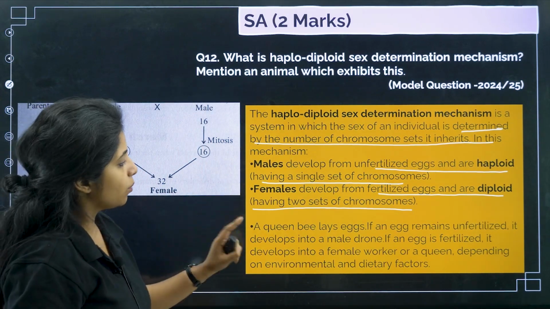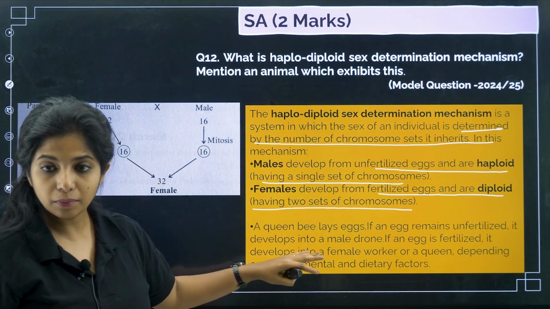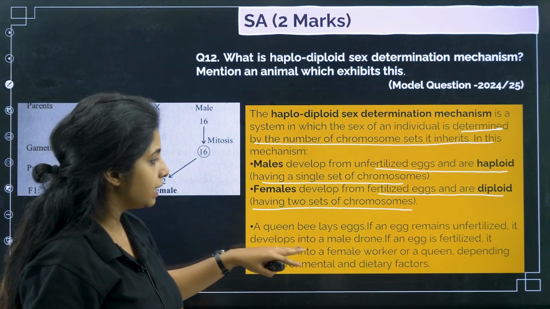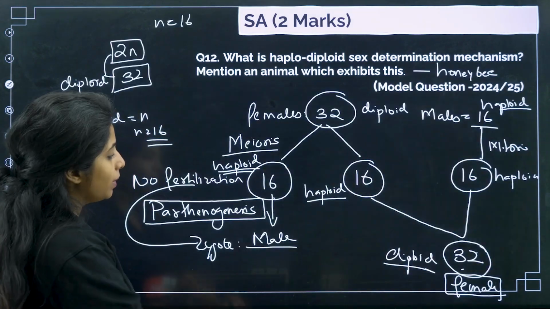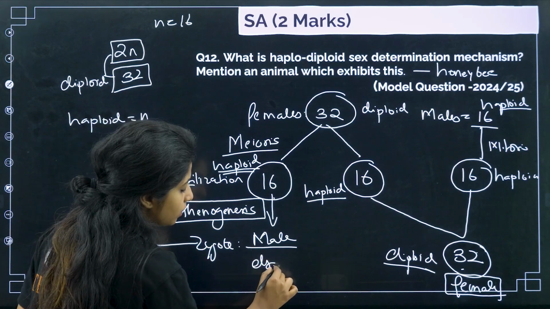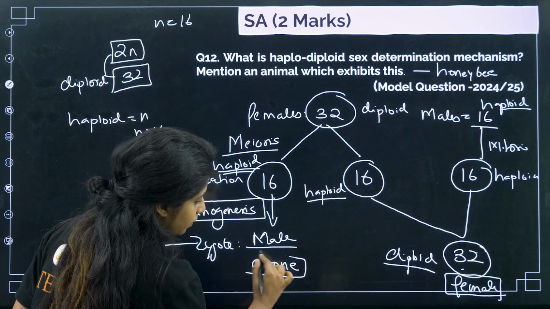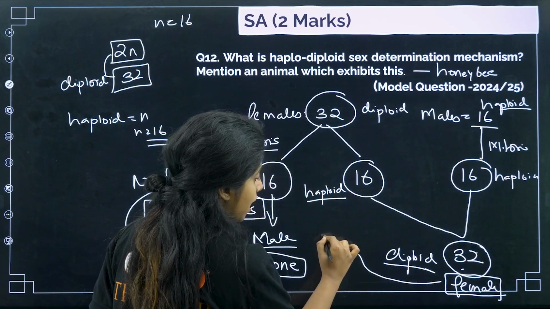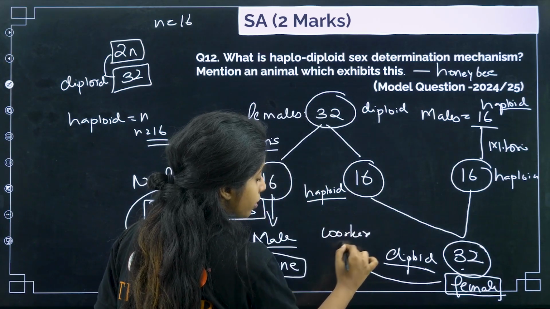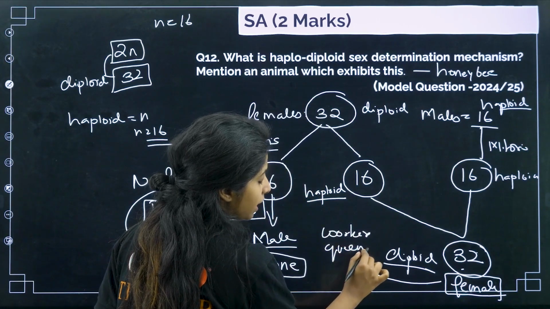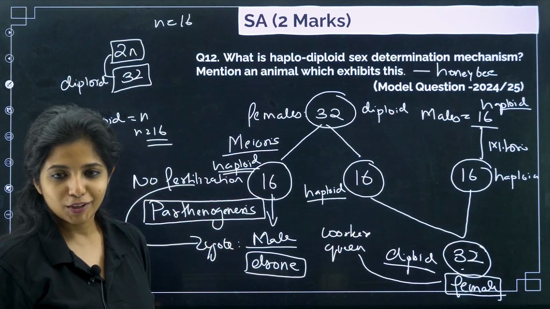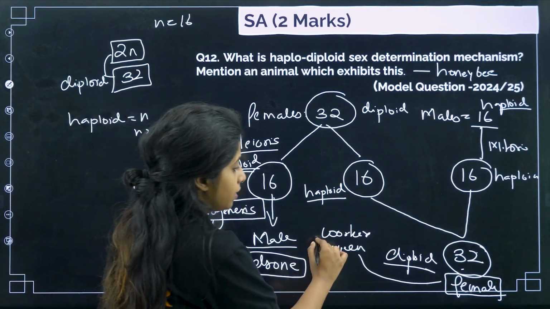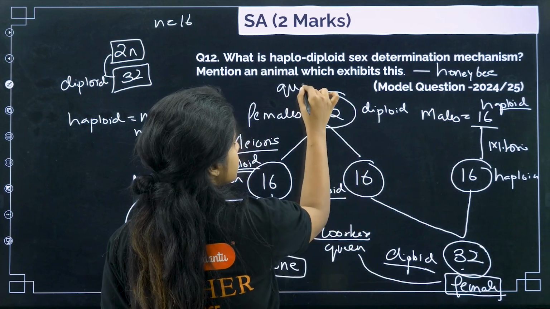Fine. Now a queen bee, how does it work? So the queen bee basically lays eggs. If an egg remains unfertilized, it develops into a male drone. So the males which are being produced now, what do you call them? You call them drones, children. The female which is produced here can be a worker bee or it can be a queen bee, but at a time there will be only one queen bee. The rest will all be turning out to be workers, and there will be a queen bee who will be laying eggs and doing things.